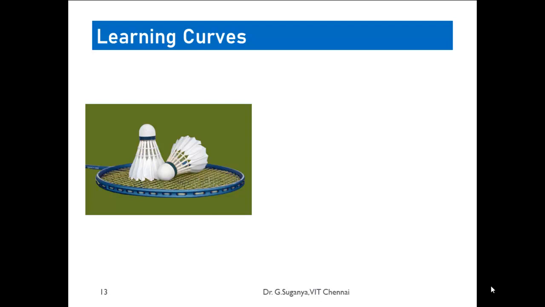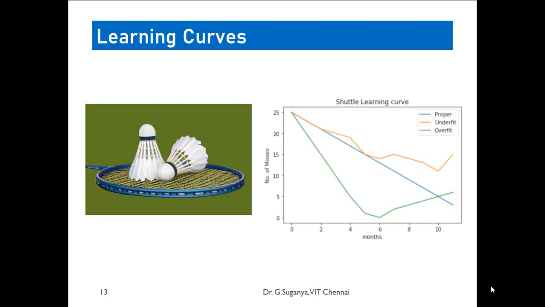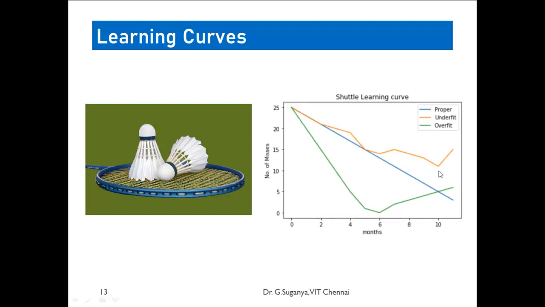Like if your coach says that you should not get at least a single miss, you will be trained until that. So let us assume that your training criteria is being plotted like this. This is a shuttle learning curve. Assume there are three students in the class, indicated with green, blue, and orange color each. And the training and missing curve has been plotted here,